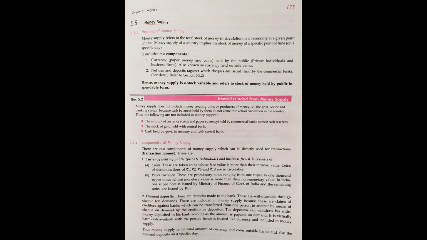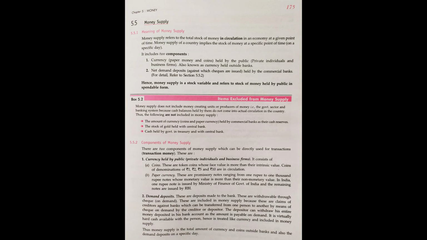So under the components of money supply, we discussed currencies held by the public, meaning whatever cash or coins we have right now in our home come under the money supply. And secondly, demand deposits means all the deposits in banks which we have.